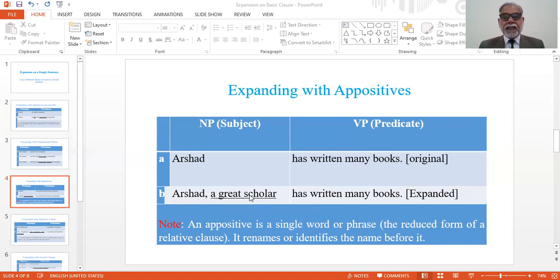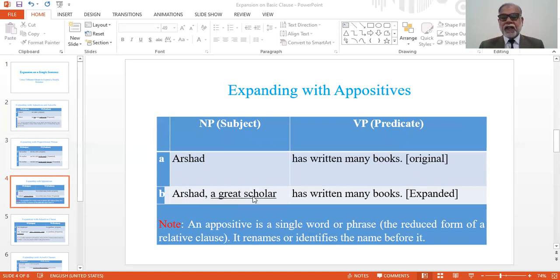And this tells us something more about Arshad. This completes our information about Arshad. So the addition of this appositive phrase is very important. And we can remember that an appositive is a single word.